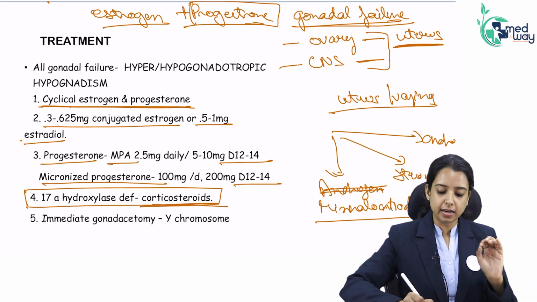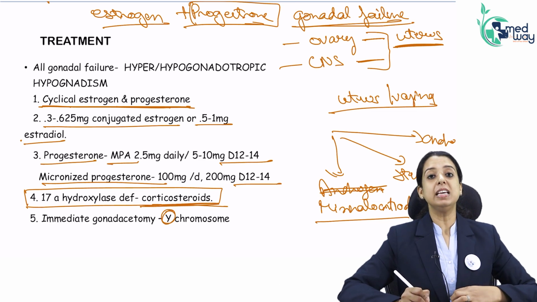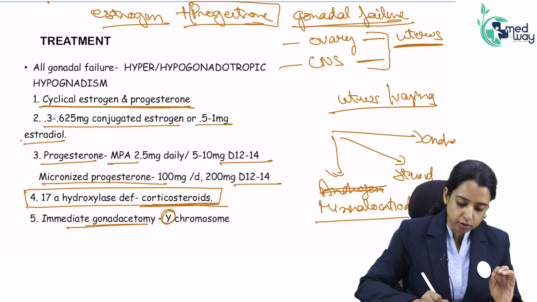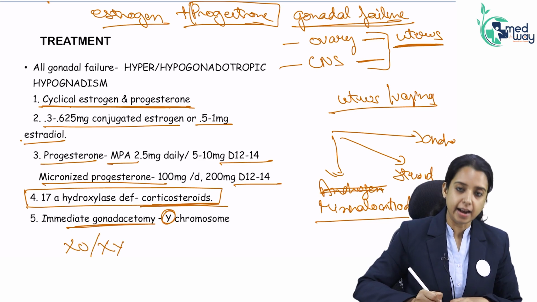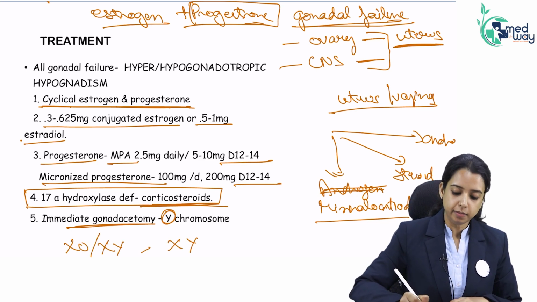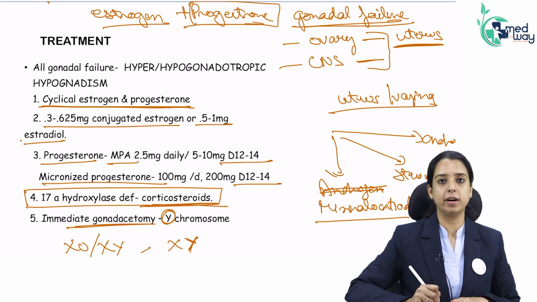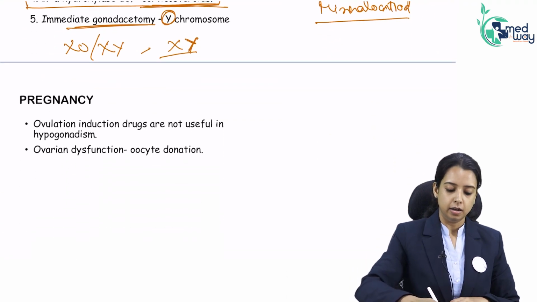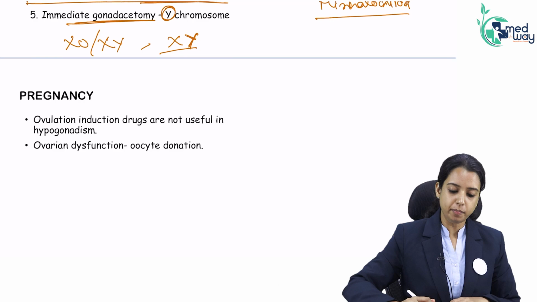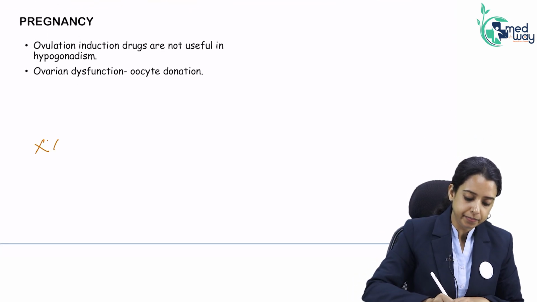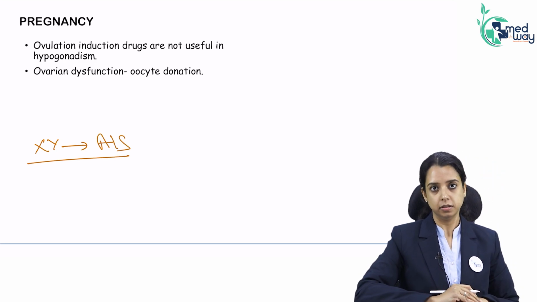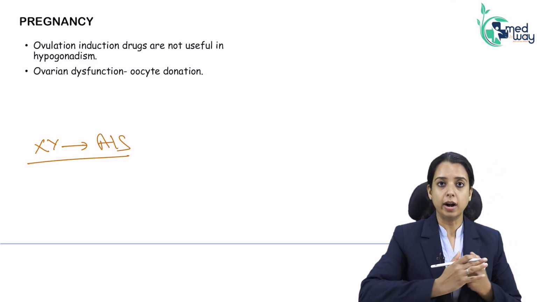Remember I told you whenever there is a Y chromosome and the gonads are in the abdomen, I have to do immediate gonadectomy. So what are the candidates? My Turner mosaics are the candidates. Swyer syndrome, pure gonadal dysgenesis, XY, is Swyer syndrome. One more patient is there which is XY, but the gonads are in the abdomen: XY androgen insensitivity. It is XY pure and the gonads are in the abdomen.